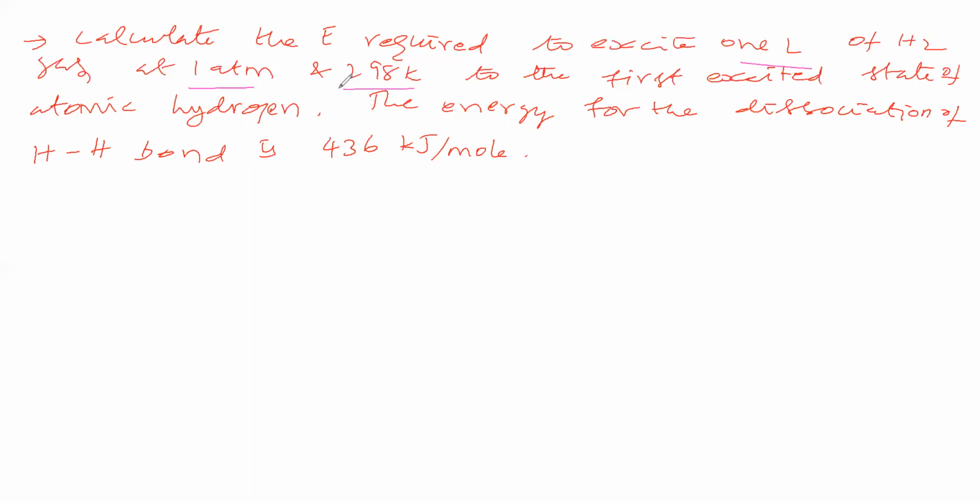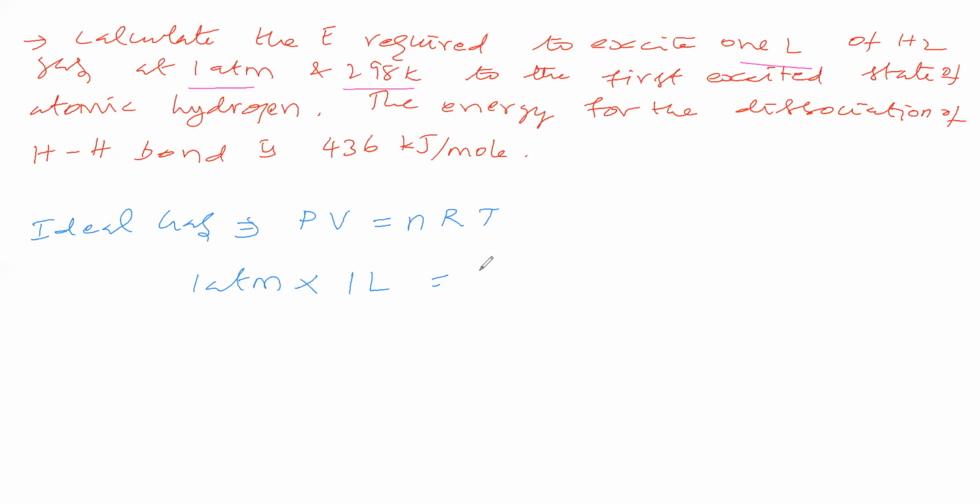From this, what can we find? Now we will consider hydrogen gas as an ideal gas. Then we will take the ideal gas equation, PV is equal to nRT. The pressure of hydrogen gas is 1 atmosphere. The volume of hydrogen gas we substitute as 1 liter.